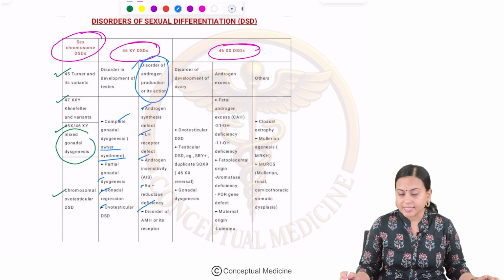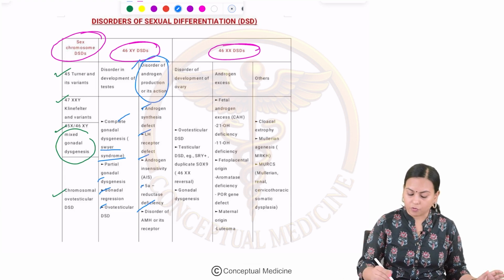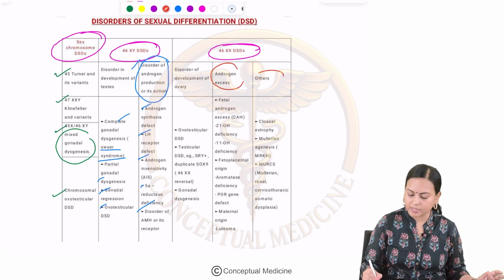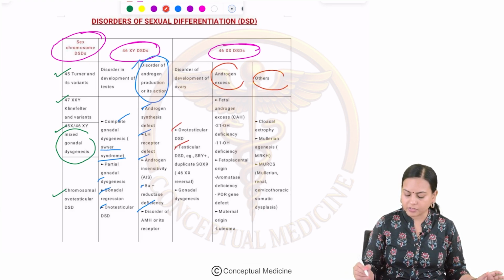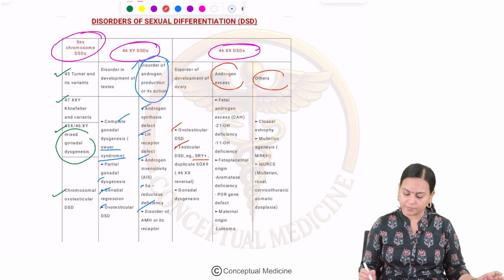And 46XX disorder of sexual differentiation is classified as a disorder in the development of ovary, or androgen excess, and others. Disorders in the development of ovary are further classified as ovotesticular DSD, testicular DSD, which is SRY plus genes present here, and then gonadal dysgenesis.